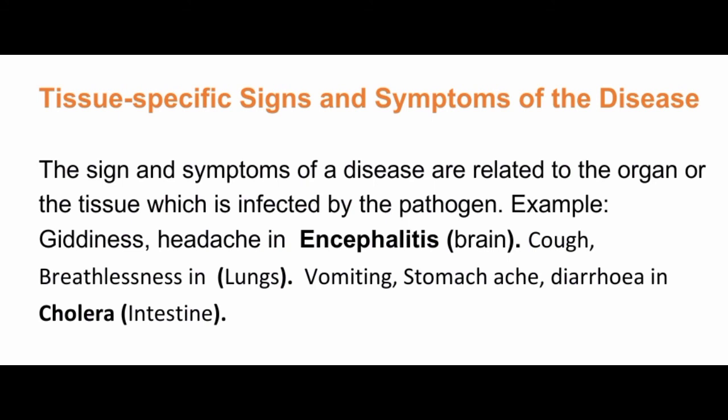Next, a pathogen targeting the intestine, like in cholera, causes stomach ache, vomiting, and acute and frequent diarrhea, or you can say watery stool, right? Next, as I told you, a pathogen like HIV does not affect a particular organ or tissue, but may affect the whole body.